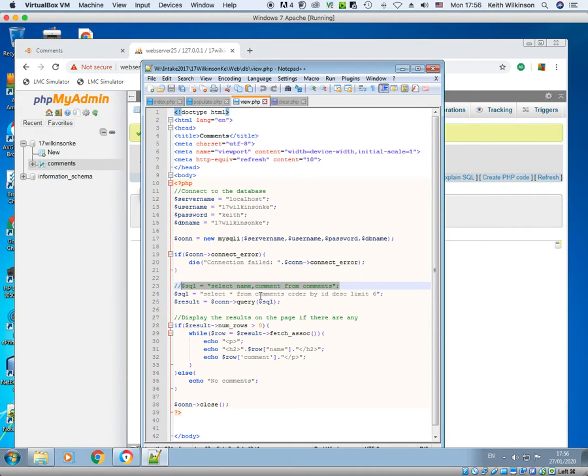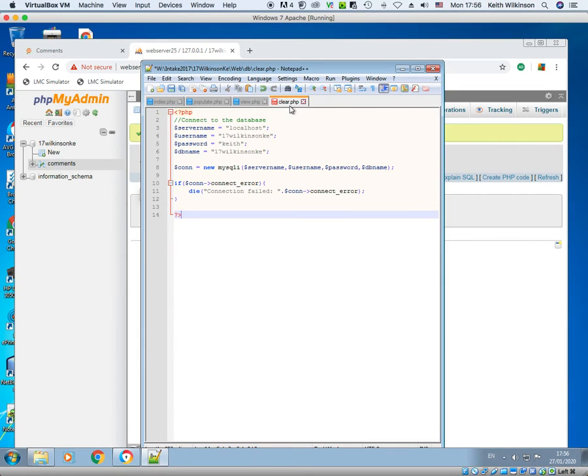Actually, I've not really covered this second one at the moment. I'll cover that one later. But I'm going to paste my statement in here, and then I'm going to change it. So instead of select name and comment, I'm going to put delete from comments. Now that is a database command, and that will get rid of everything that's in the database.